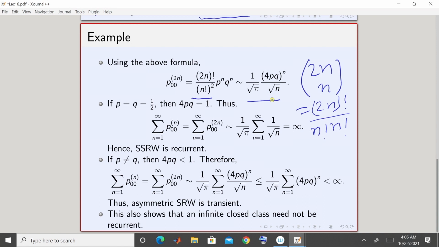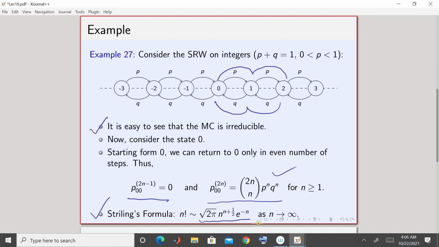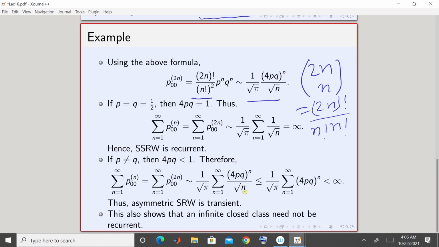Fine. So, what have I done here? I have just replaced n factorial by that Stirling's formula. Remember, you have 2n factorial. So if you go back to this, here is the approximation for n factorial. For 2n factorial, instead of n you take 2n in the calculation, and in the denominator is just n factorial. So I used Stirling's formula to replace the factorials, and then I get this quantity. Fine. Okay. Now, there can be two cases.